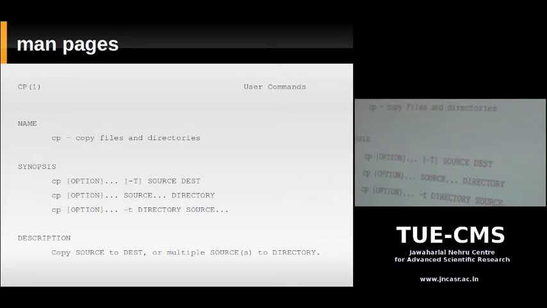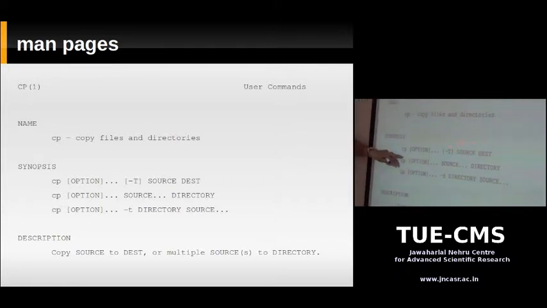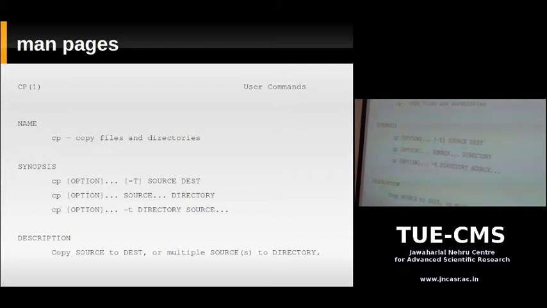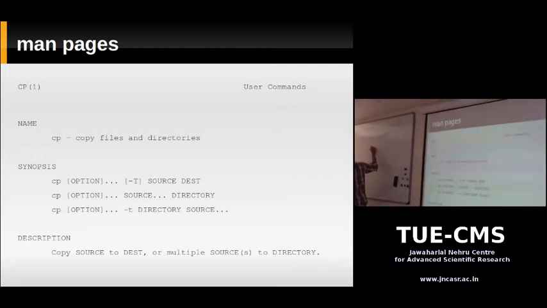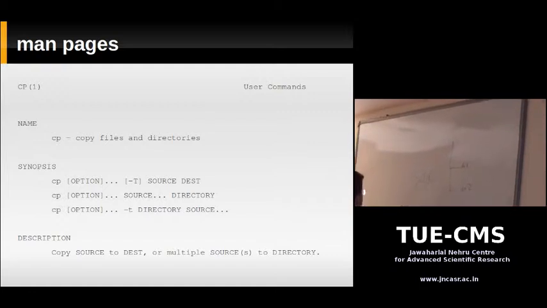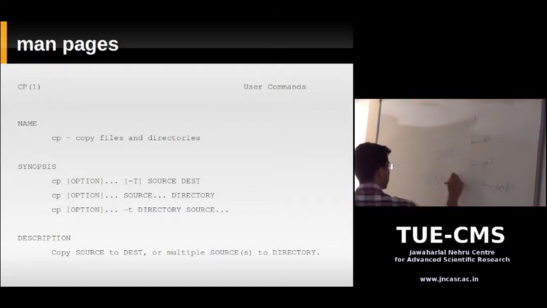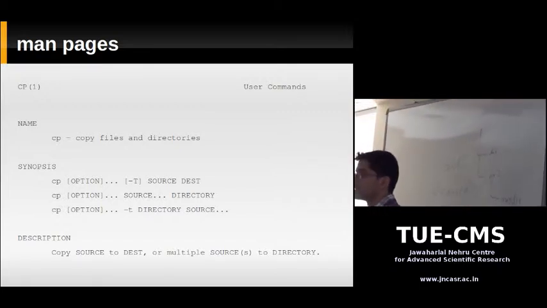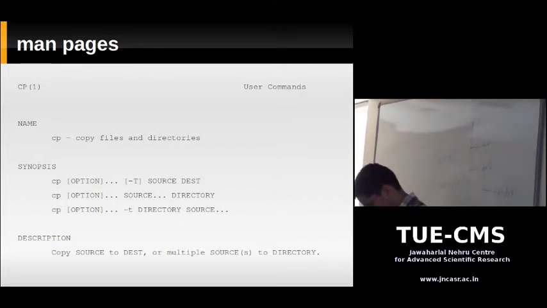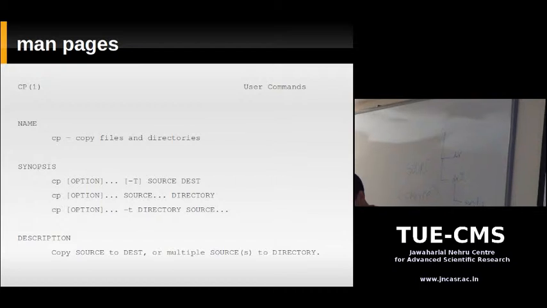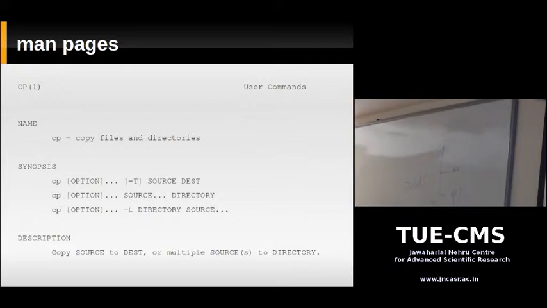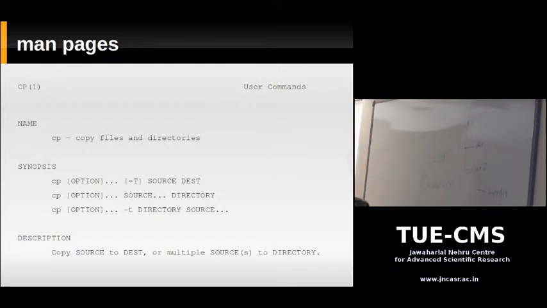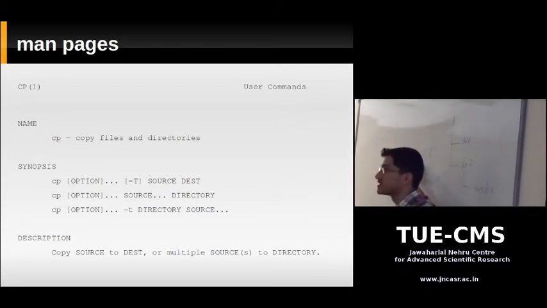Okay, so let's see here. Now, in a man page, if you see something in all capitals, or between angle brackets like this, what that means is that you need to substitute it with something else.